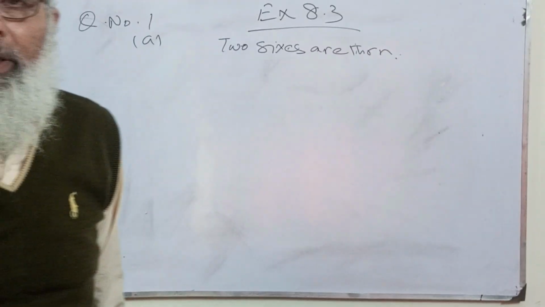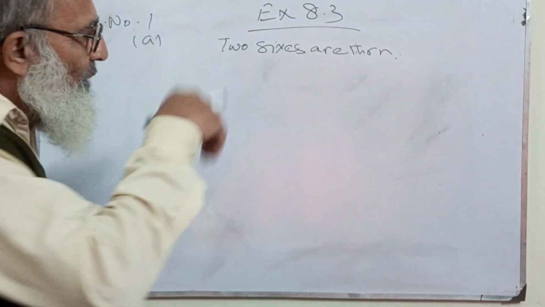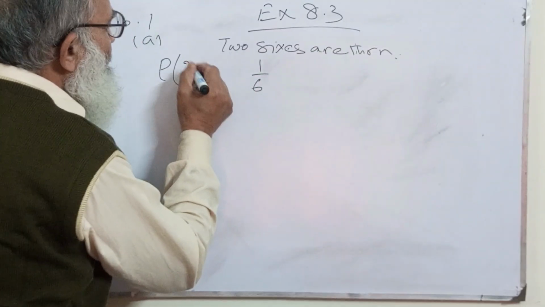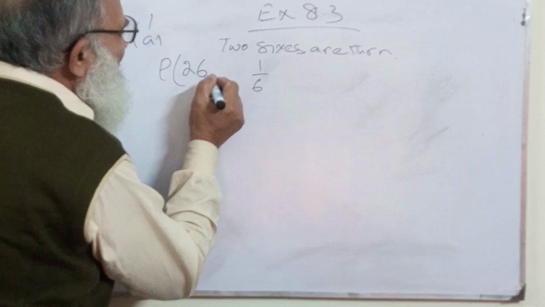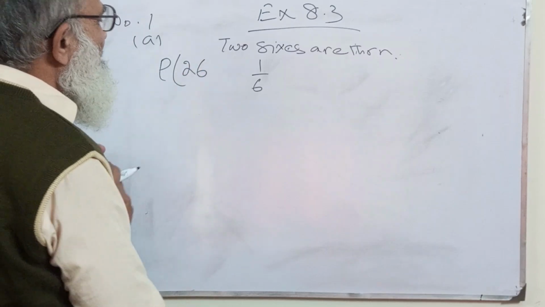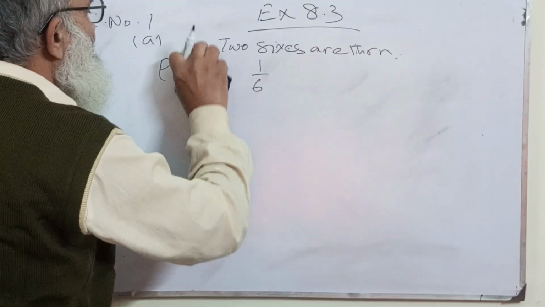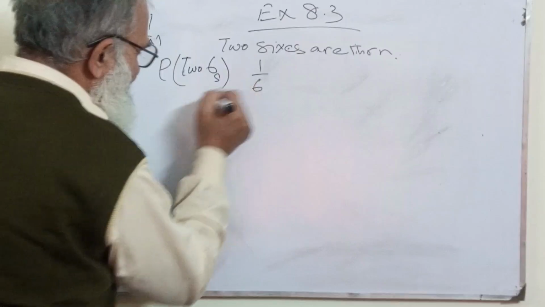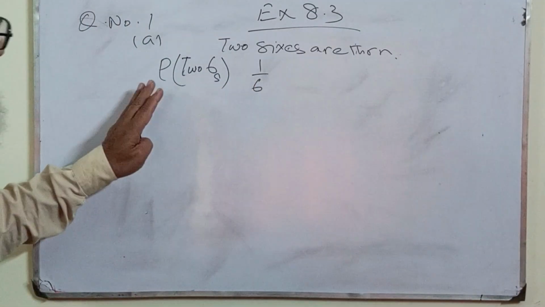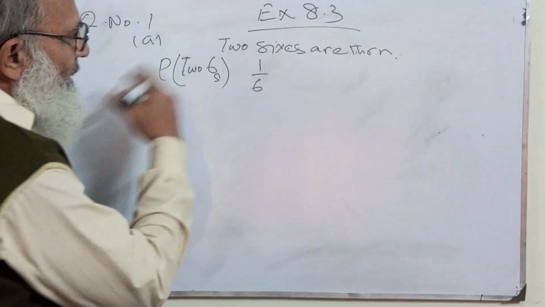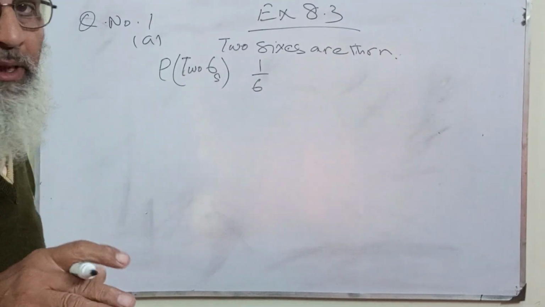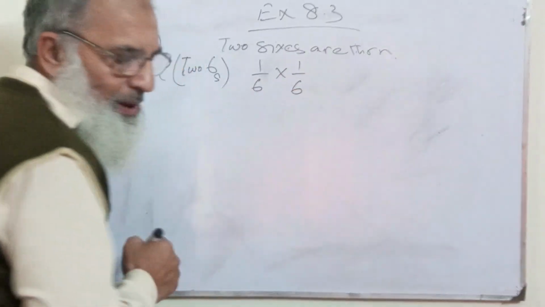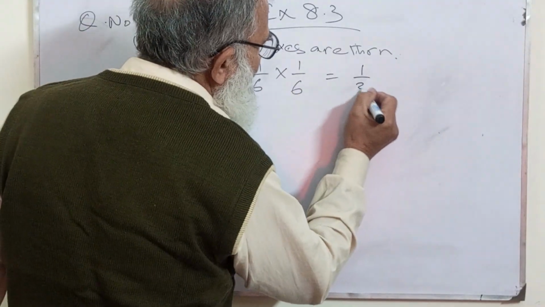What is the probability of 6 one time? That is 1 by 6. Now, the probability of two sixes: because these are independent of each other, it will be multiplied, 1 by 6 times 1 by 6. So it will become 1 upon 36.